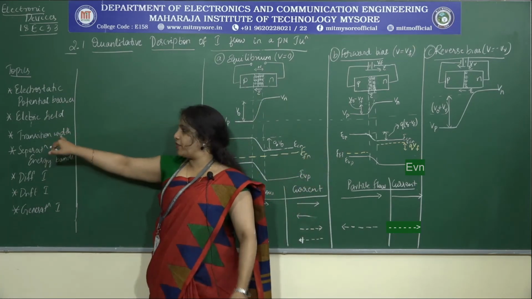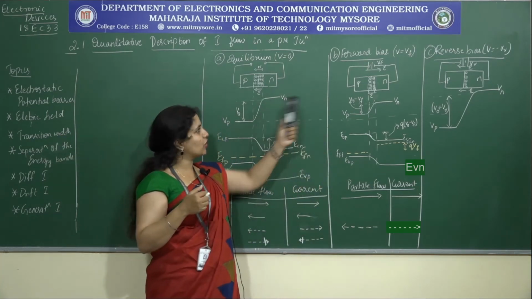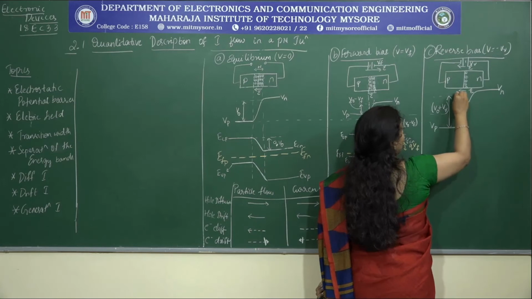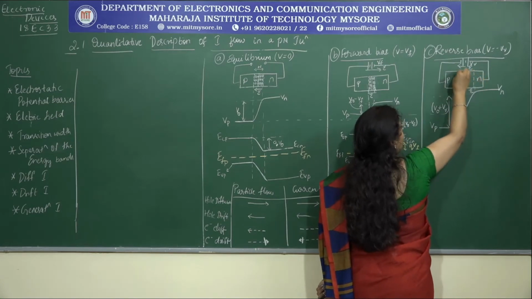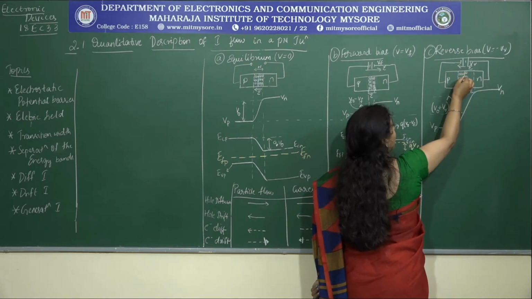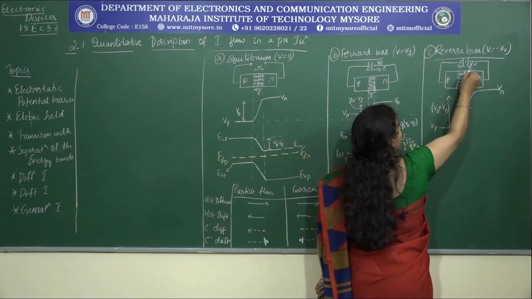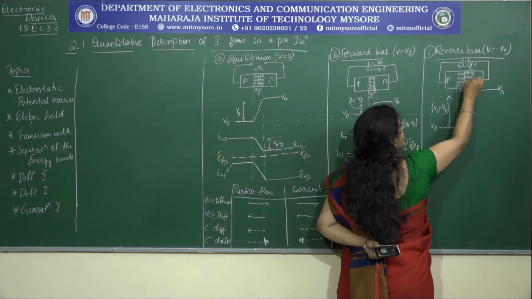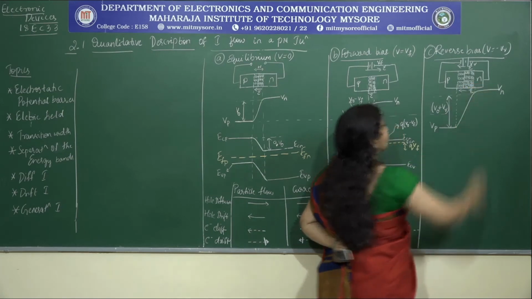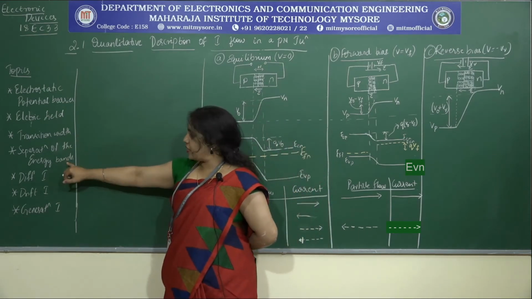Now when this is more, what happens to the transition width? It is wider when compared to that of the equilibrium condition and the forward bias condition. Therefore, how will I represent that? Here, how many will I consider? Three of them I'll consider so that you'll clearly get to know the difference. Done.